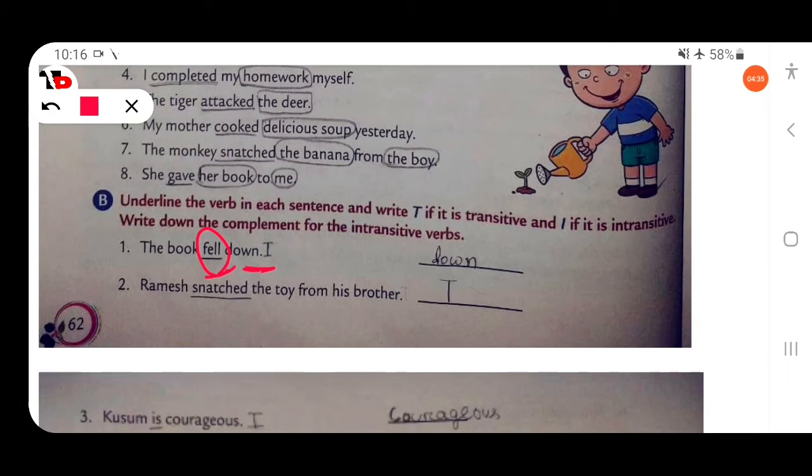What fell down? The book fell down. So here the book is subject and down is complement, subject complement. Then next, Ramesh snatched the toy from his brother. This is transitive, because there are two objects in the sentence, the toy and from his brother. His brother is indirect object, then the toy is a direct object. So here snatched is transitive.